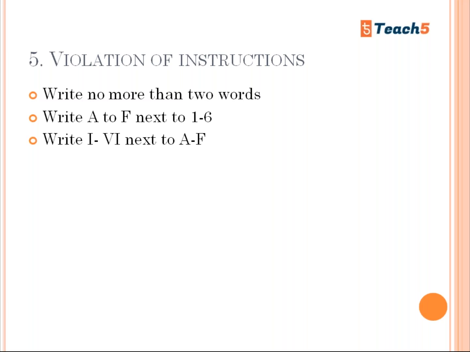Okay, so now we have all seen why our answers go wrong. When I'm practicing, I'm getting 8.5. When I go to the exam, I'm getting 5.5, because I don't have the checklist to check in which other cases my answers go wrong. So I hope you have understood what the 5 instructions are that should be followed when you transfer the answers to the answer sheet, so that you get a good score.